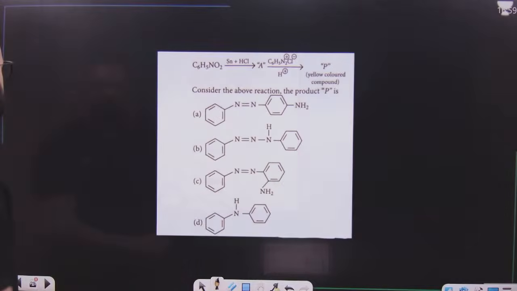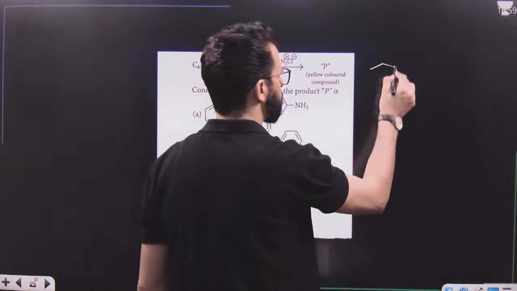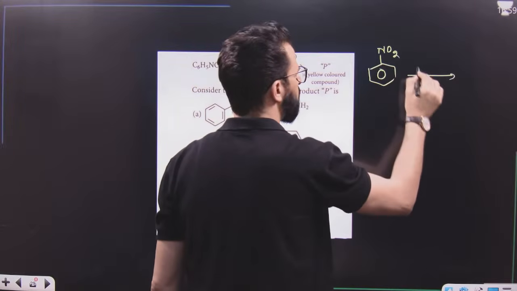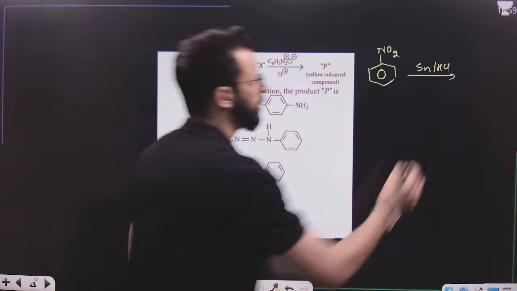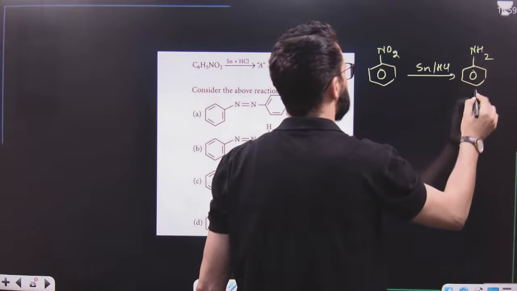Okay. After this, dear students, the question says nitrobenzene, C6H5NO2. Nitrobenzene on treatment with Sn/HCl, what will happen? It will simply reduce this NO2 to NH2. That means we will get aniline. So this is A.